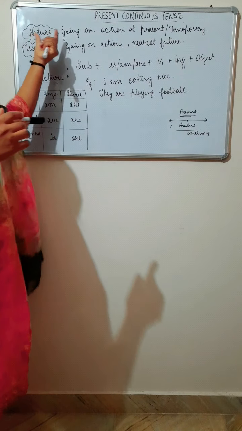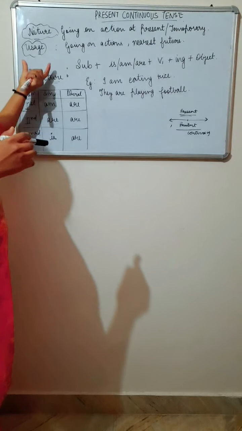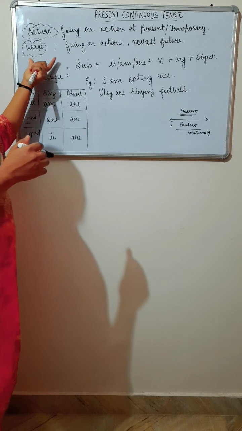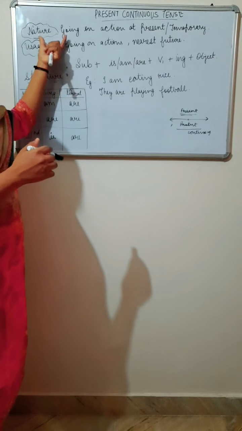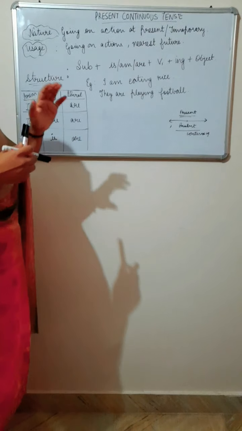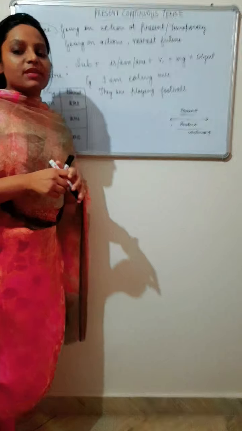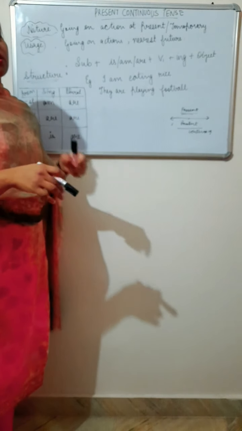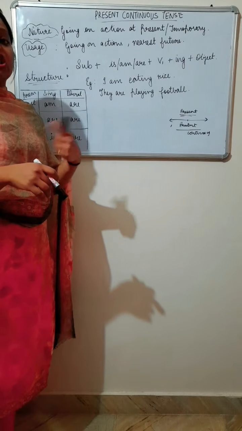First of all, I have this pattern of teaching this tense. Nature: going on action at present, temporary in nature. Going on action at present, like now I am teaching, so I have used "I am teaching".